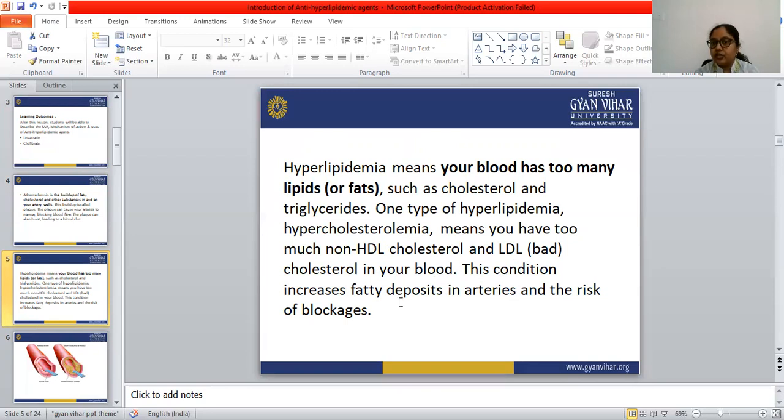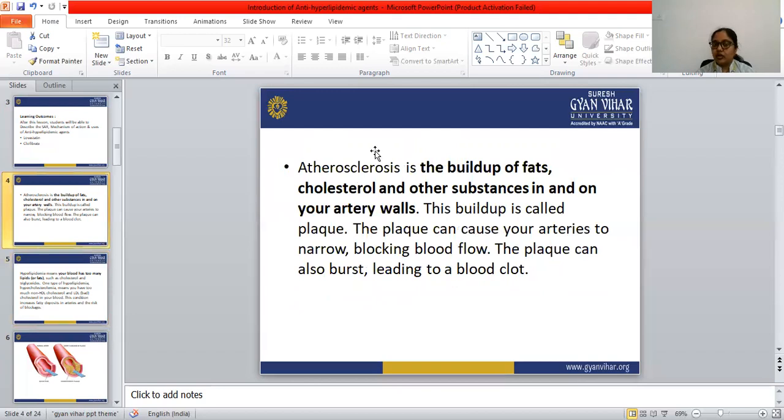Those fatty deposits are known as plaque, and they cause blockage of the artery. That is why I have mentioned atherosclerosis here. Atherosclerosis is the buildup of fat, cholesterol, and other substances in or on artery walls, known as plaques. This plaque can cause the artery to narrow and block the blood flow, and it may burst, which leads to a blood clot.